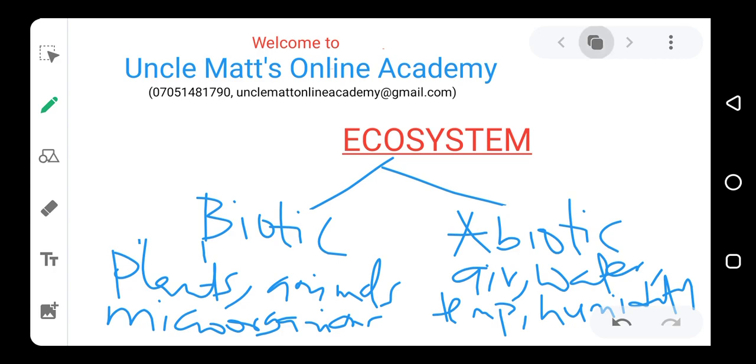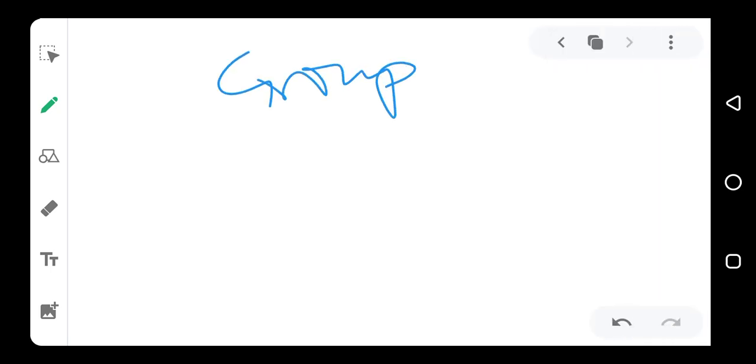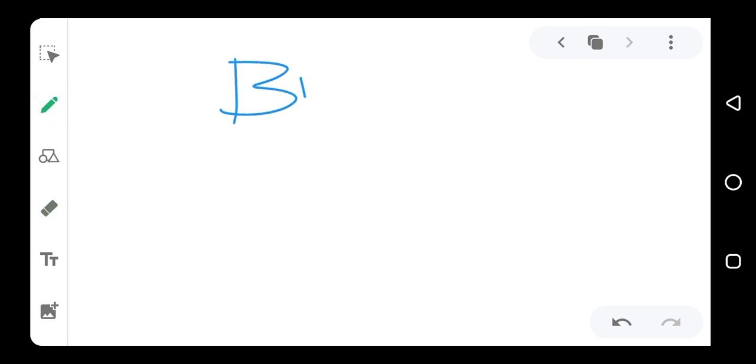So the groups we have in the biotic factor, or the biotic components, are...